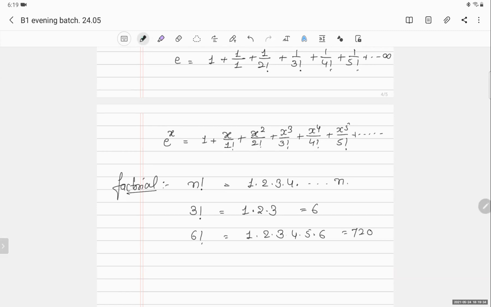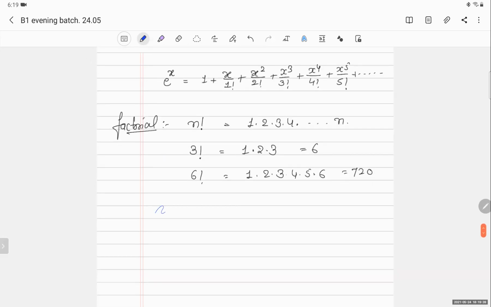Okay, so now tell me, what is the differentiation of e to the power x? Suppose f of x is e to the power x. Now tell me, what is f dash x? Sir, e to the power x. Why? Why is the differentiation of the exponential function the same?